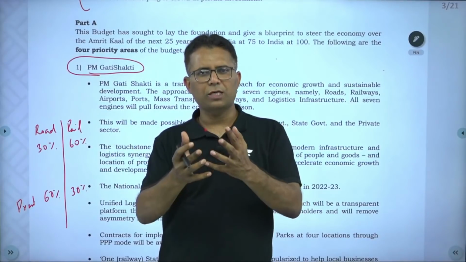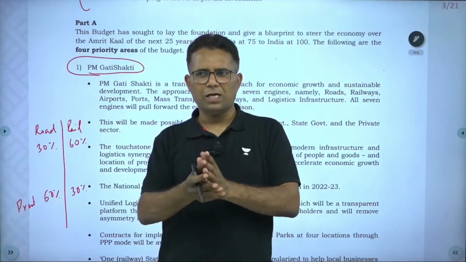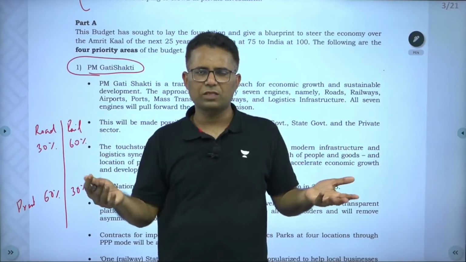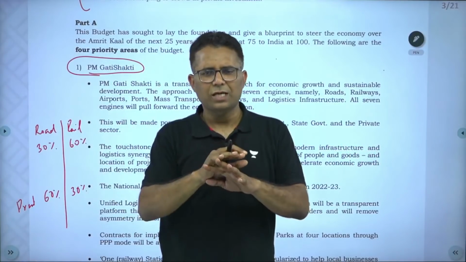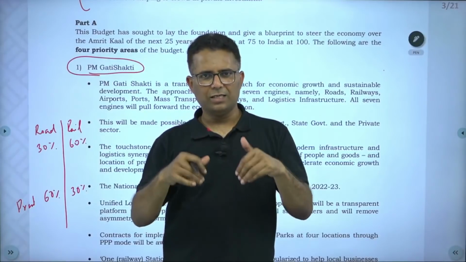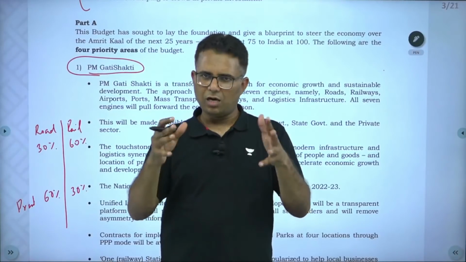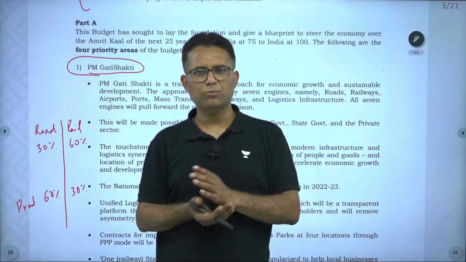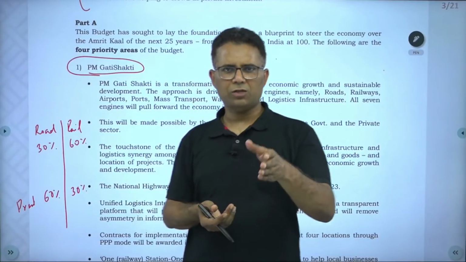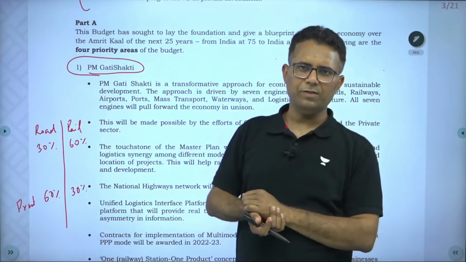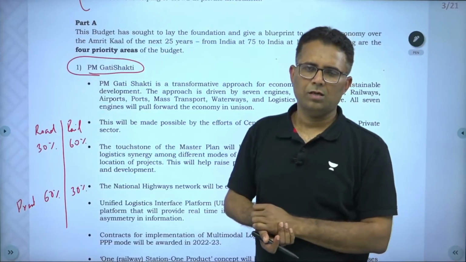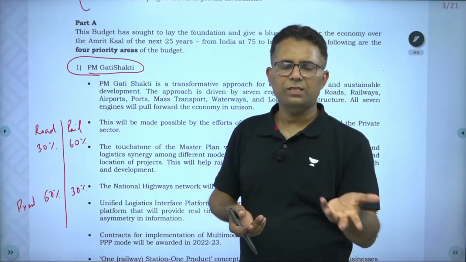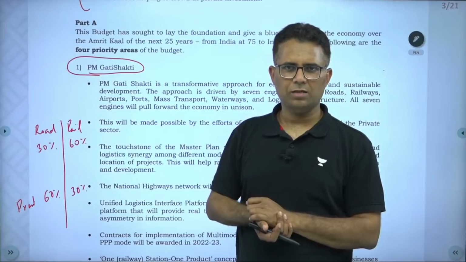Because there was no coordination, for the projects being planned, suppose on a particular section railway is more feasible, roads are being constructed. Because of that, our logistics cost is much more. As you all know, our logistics cost is around 14 to 15% of GDP. In developed economies and China, it is 8 to 9%.